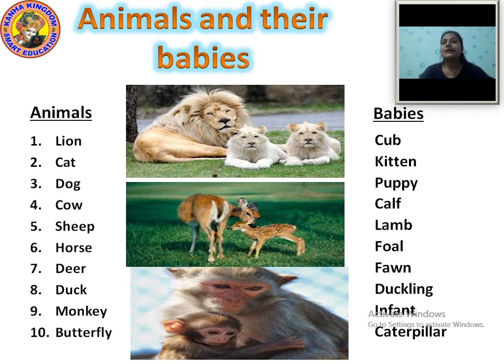Next animal is cow. And the baby cow we call a calf. Calf, calf. Cow and calf. Calf is a baby cow.